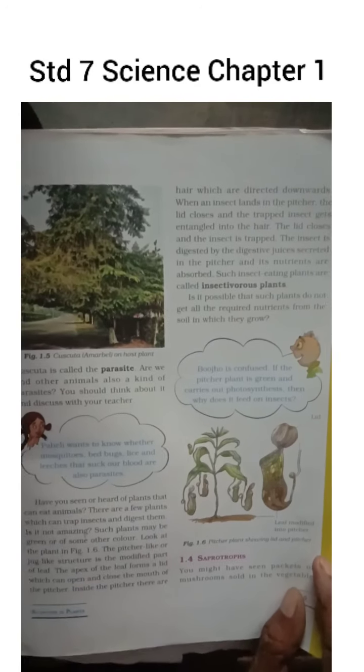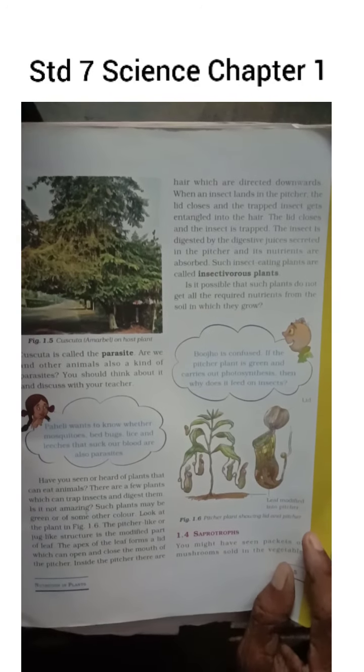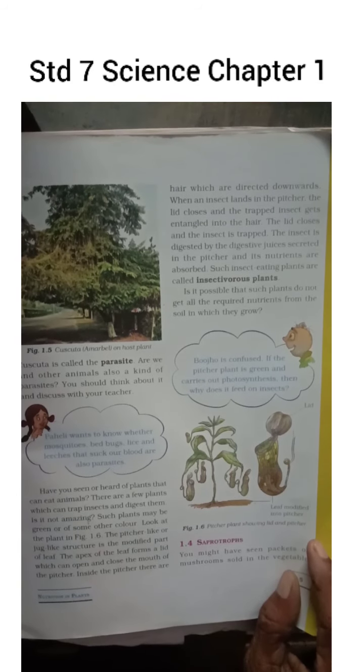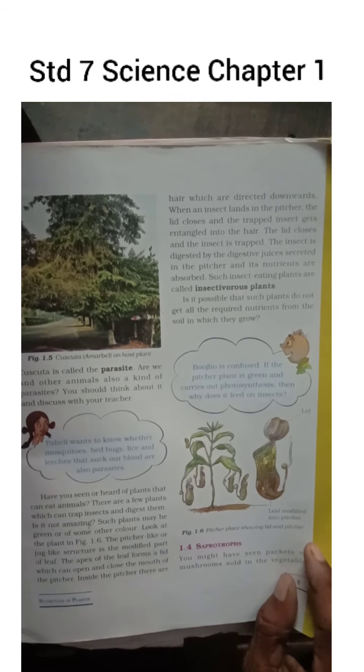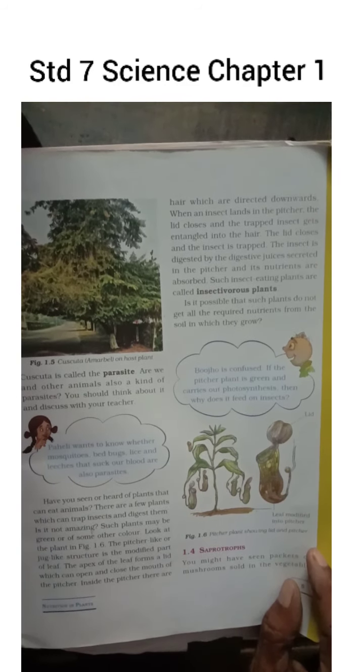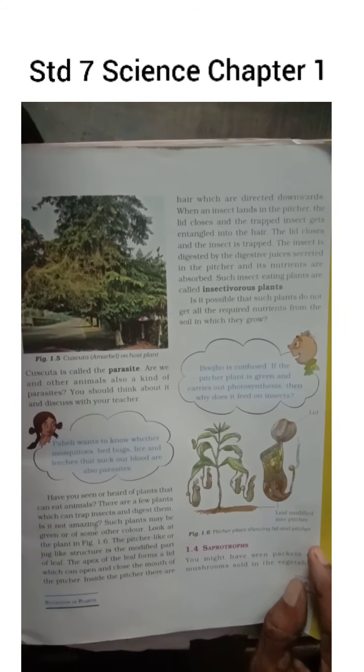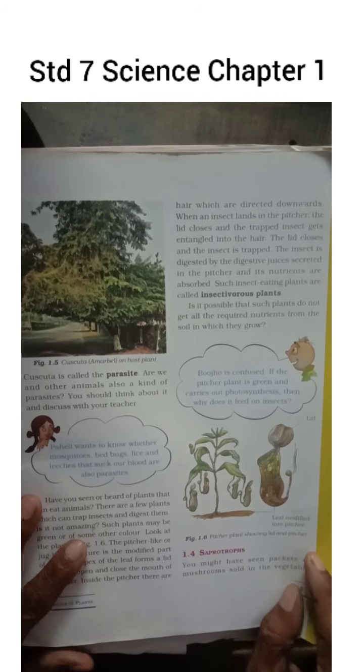Then parasitic. Some plants actually do not have the capacity to prepare food, but they depend upon other plants. Sometimes you have seen some types of climbers. Whenever the climber is thrown on other plants, this climber takes the food from the plants and grows day by day. That is known as parasitic.